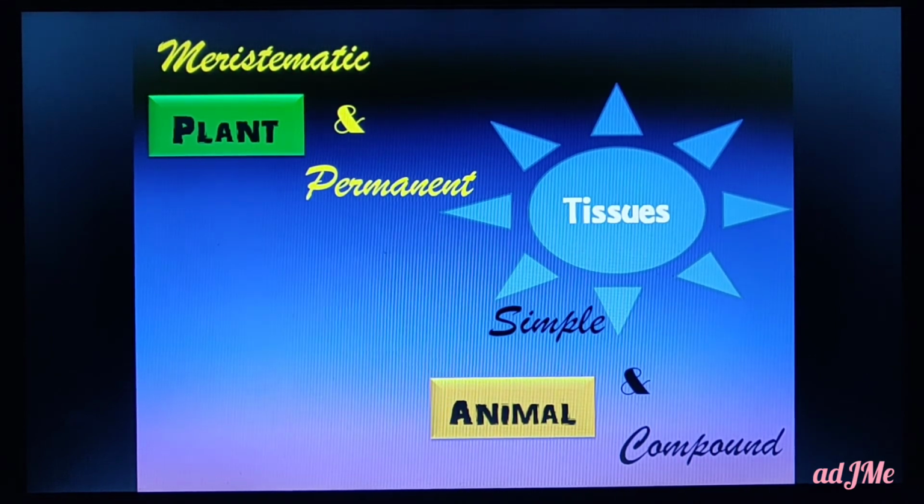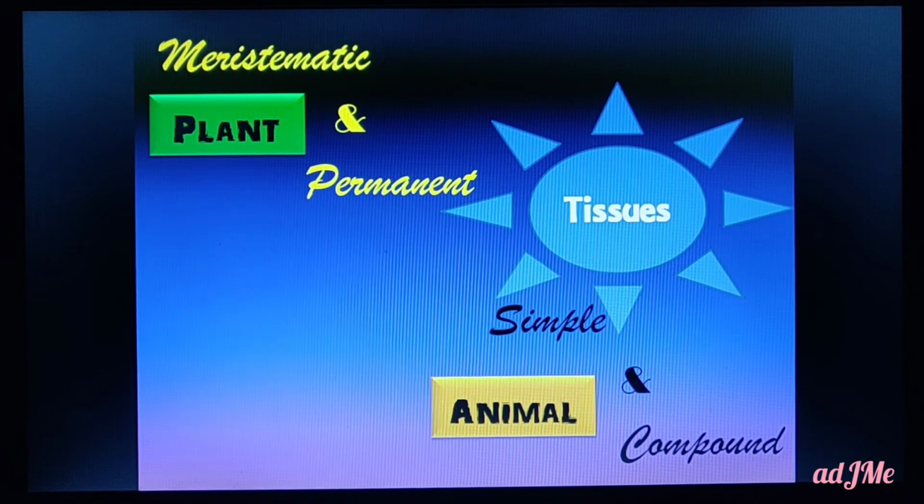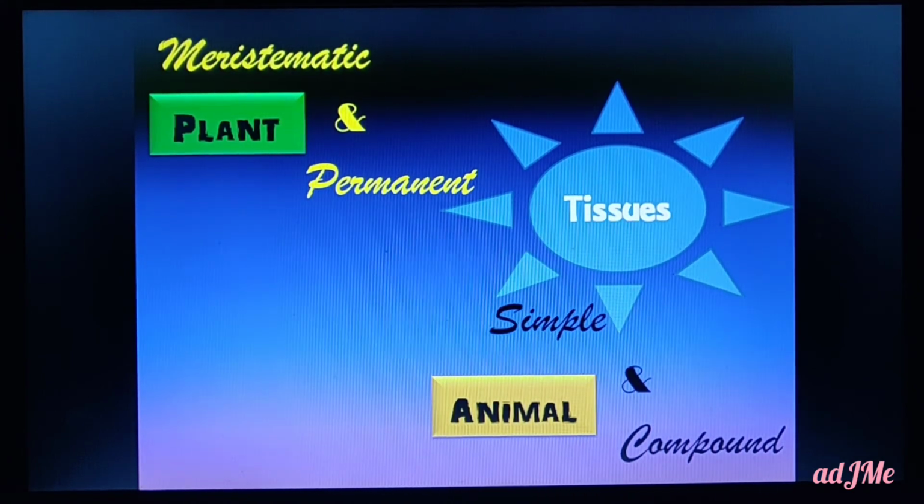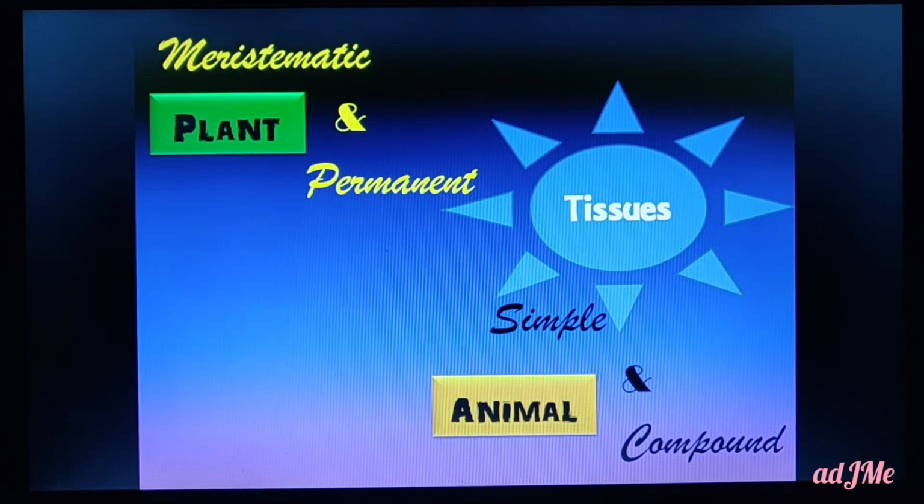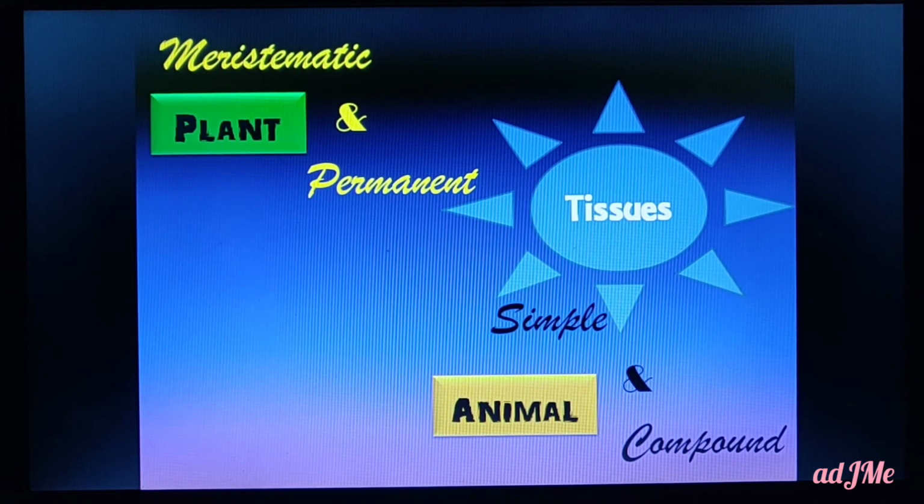I hope you understand. These two tissues we are going to learn in this lesson. Similarly, in animals we have simple tissues and compound tissues. I don't want to go into that, just to have an idea: in plants we have meristematic and permanent tissues, in animals we have simple tissues and compound tissues. I just want to concentrate only on plants.